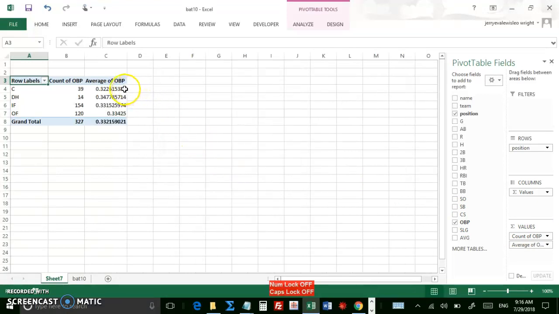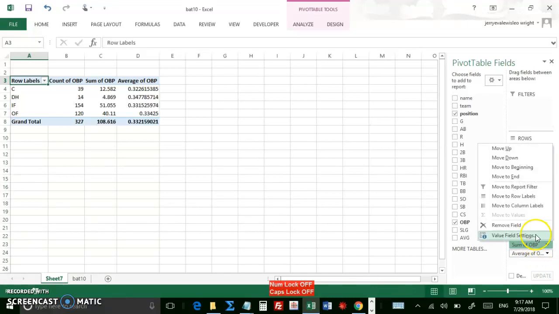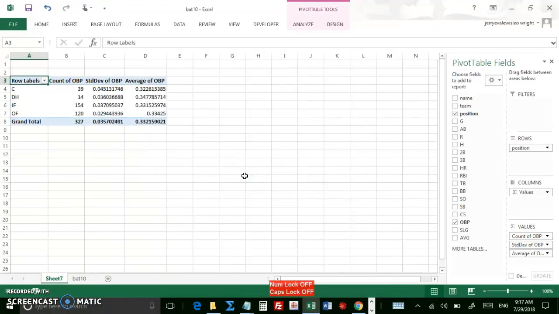So now I have the averages of each of those groups, or the means. And then one more time, click the variable OBP, drag it over. Okay, here it comes. And see if I can move it down. Well, it's not letting me move, so fine. I'll just click it one more time, value field settings, and now I want standard deviation. Right there, and click OK. All right, so there I have it.